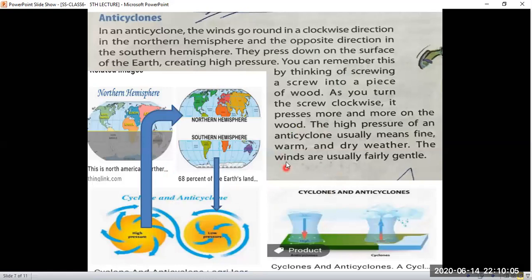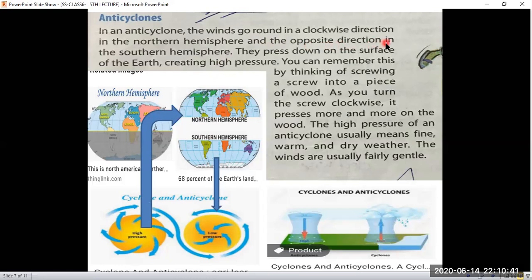So here we are talking about the anticyclones. In the previous one, we talked about the cyclones. Now we are talking about the anticyclones. In an anticyclone, the winds go round in a clockwise direction in the northern hemisphere. So look at this one. This is the northern hemisphere, and the winds will move in a clockwise direction like this. Like in this picture, the winds move in a clockwise direction.